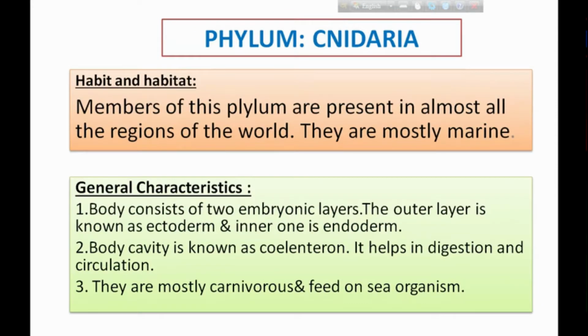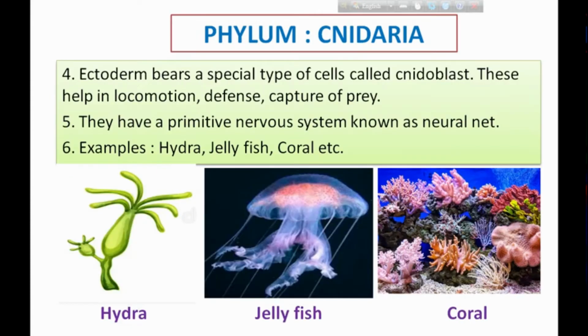Second phylum is Cnidaria. Members of this phylum are present in almost all the regions of the world. They are mostly marine. Many species are found in canals, beels, rivers, lakes, fountains, etc. also. They come in different sizes, shapes and colors. Okay. What are the general characteristics of this category? The body consists of two embryonic layers. The outer layer is known as ectoderm and the inner layer is known as endoderm. The body cavity is known as coelenteron. That means they have one body cavity which is known as coelenteron. This body cavity helps in digestion and circulation. They are mostly carnivorous and feed on sea organisms.